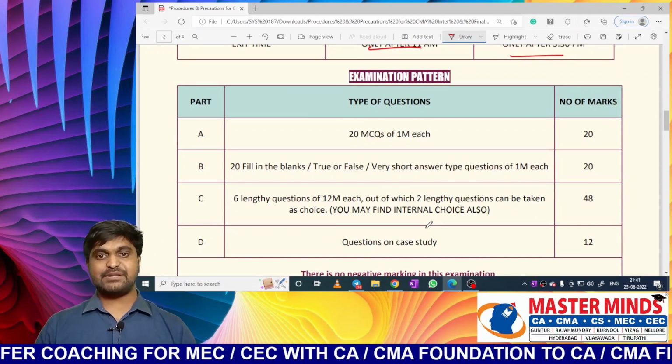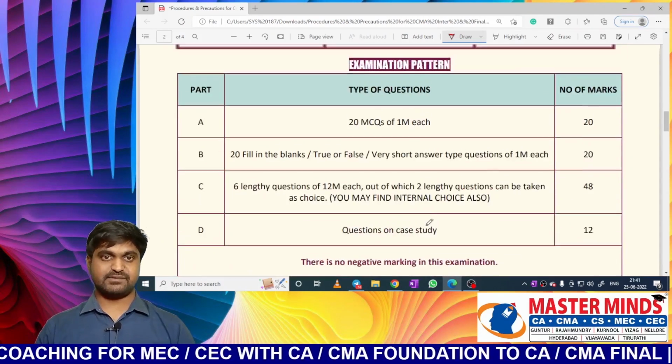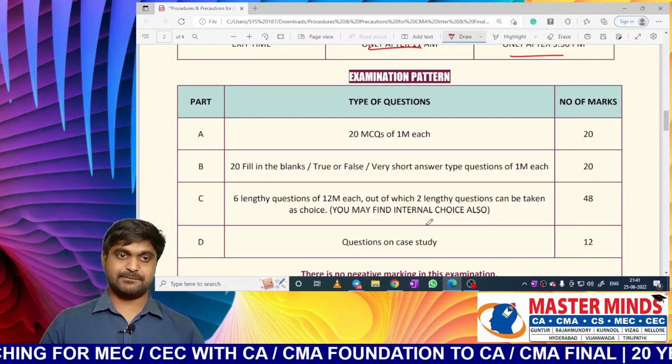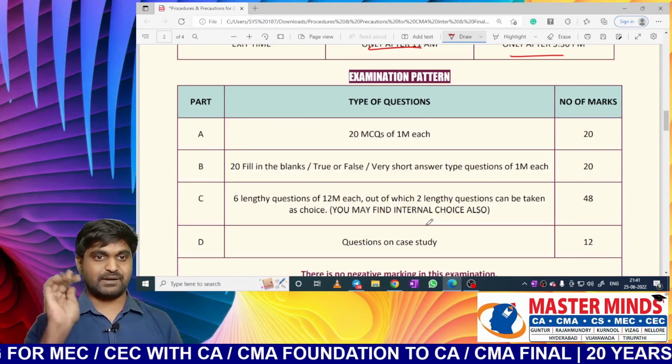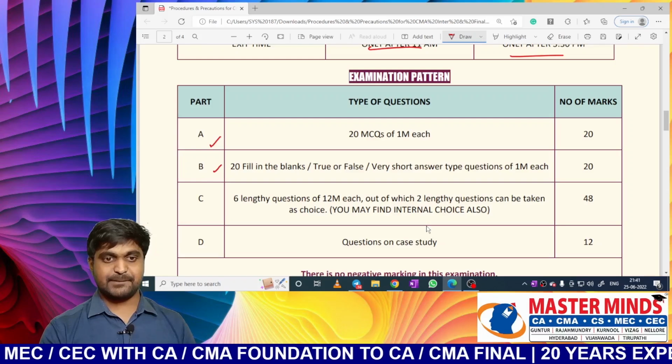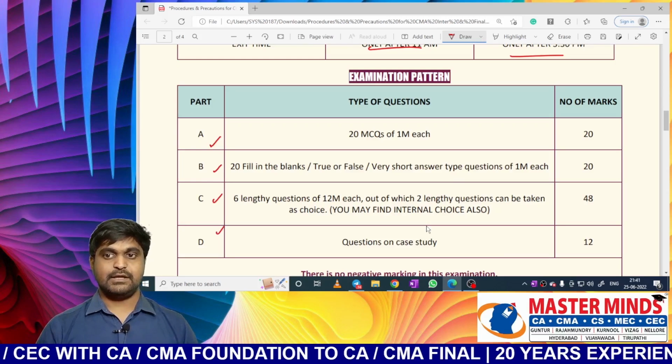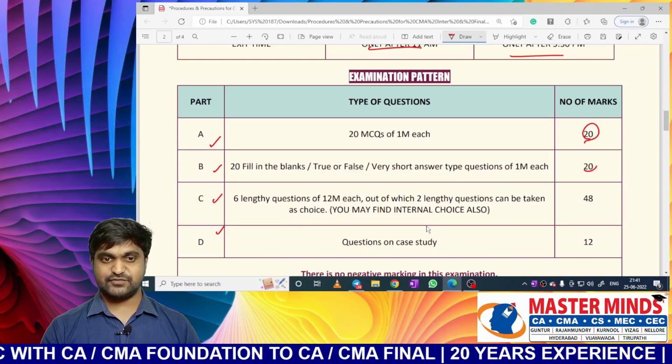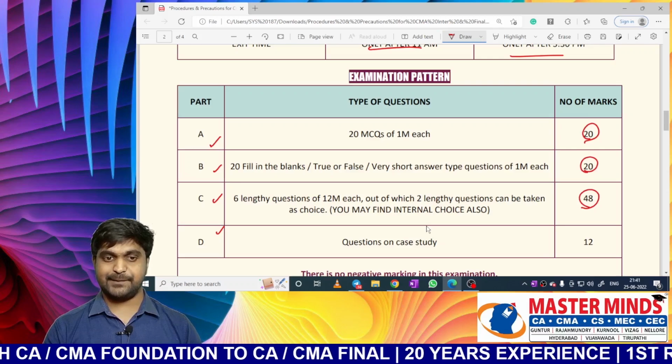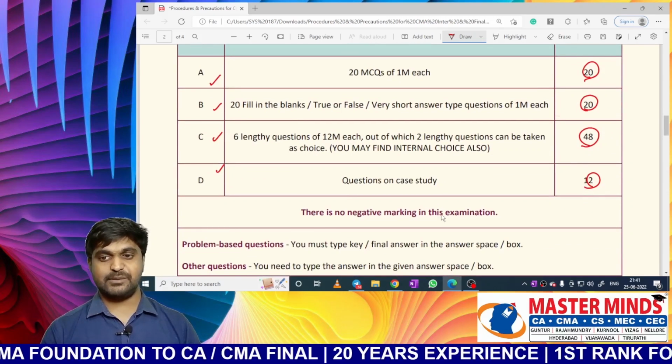Then what is the examination pattern for all types of papers? The examination pattern is same. So it will consist of 4 parts: Part A, Part B, Part C, Part D. Part A is for 20 marks, Part B is for 20 marks, Part C is for 48 and Part D is 12. In total it will be for 100 marks.